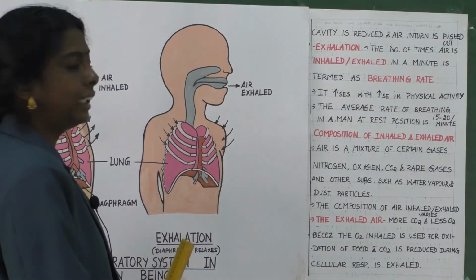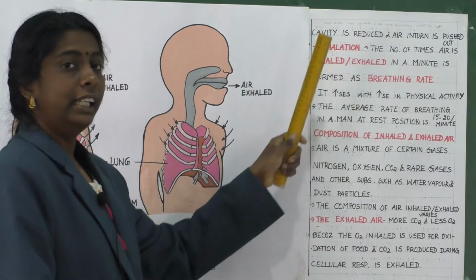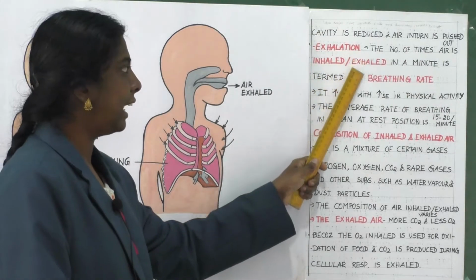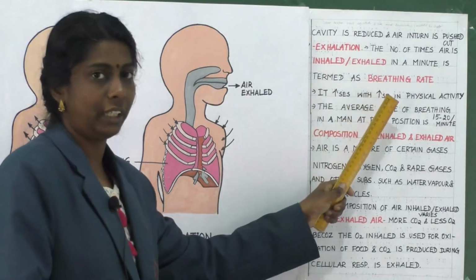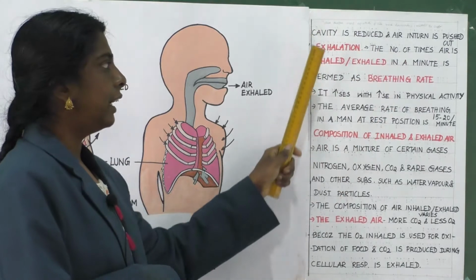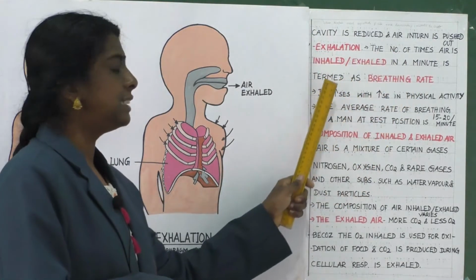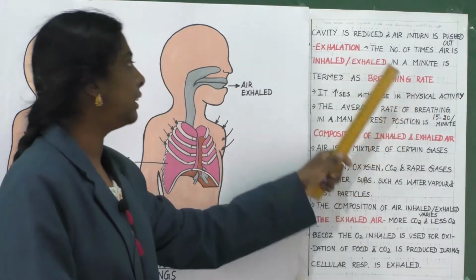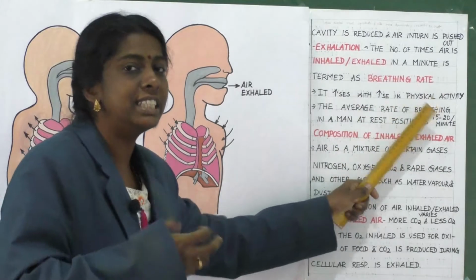Clear, children? Yes. The number of times air is inhaled or exhaled in a minute is termed as breathing rate. It increases with increase in physical activity.